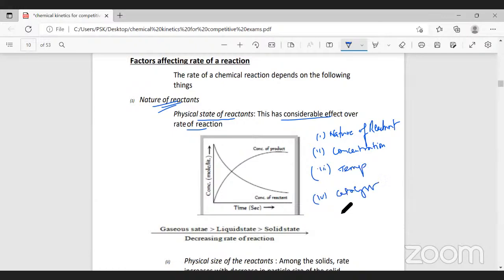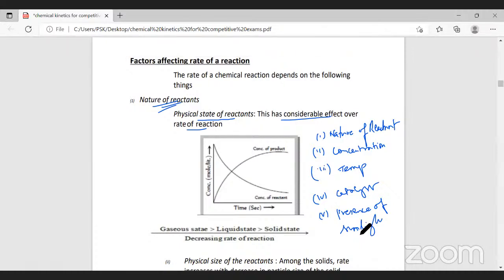The fifth factor is presence of sunlight. So, what are the factors affecting the rate of reaction? The first one is the nature of the reactants. The second one is concentration. Third is temperature. Fourth is catalyst. And the fifth is sunlight.